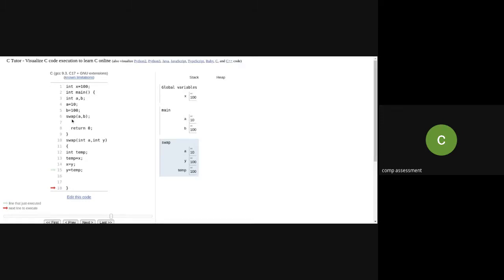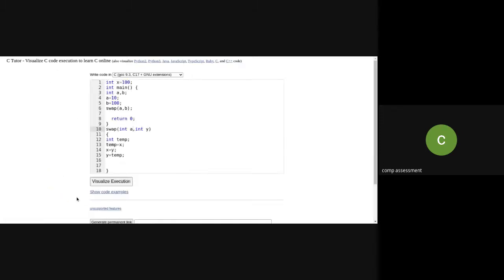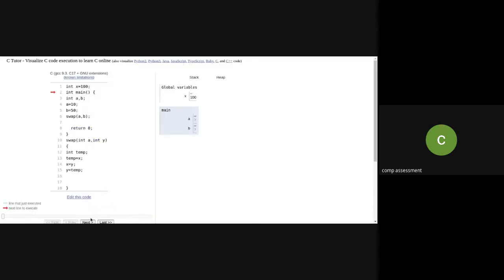Have you observed? Now, so that it will be easier for you to understand, because we had given the value of b as 100 too, you won't be able to visualize that change. So I have changed the value. And x is global and accessible throughout my complete program because it is a global variable. A and B are accessible during my main code.